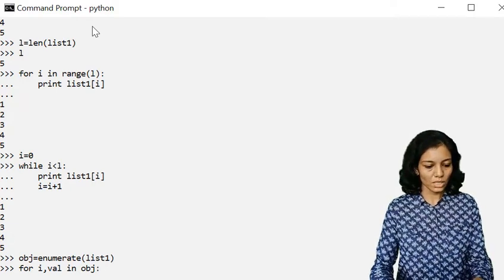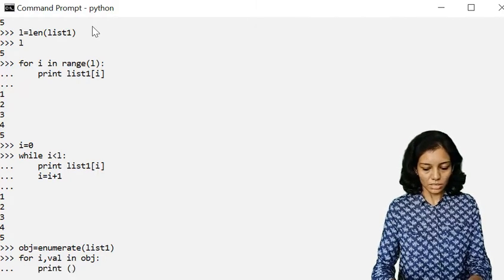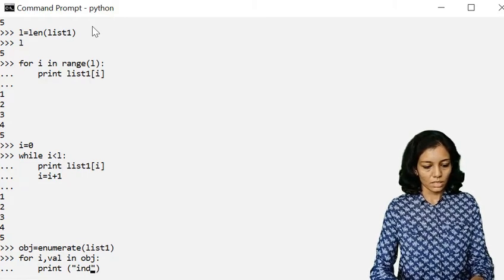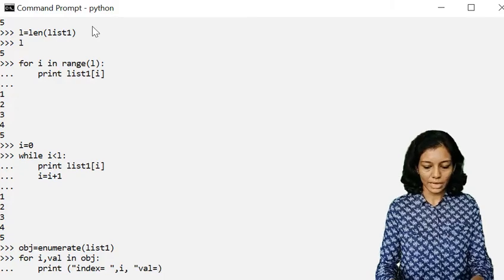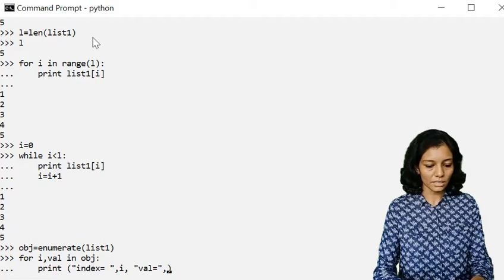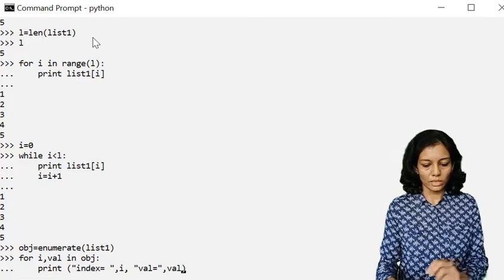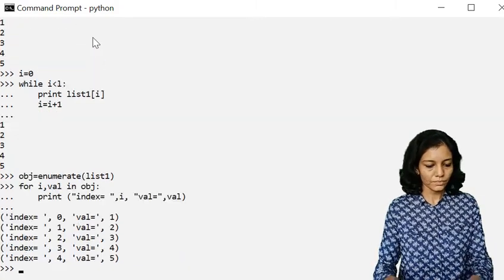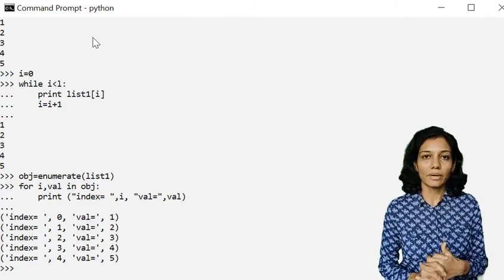So obj, then print, here I'll be printing details of index as well as value. So here index is equal to, that will be referred to by i, and I also want the value of the element, so that I will write the message properly, so that I can understand the output. Okay, so here value. Okay, that's it. So now at index 0 I'm having element 1.